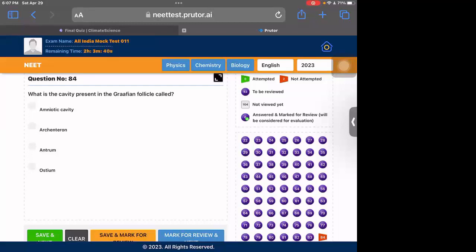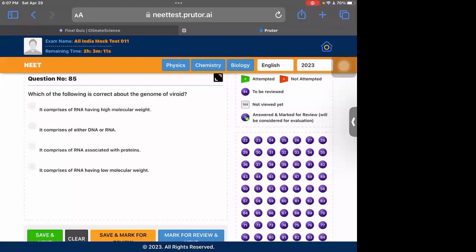This is a structure. There is no concept here. You need to know the structure of the ovary, the Graafian follicles, all the follicles, the menstruation. You need to know all the structures, all the changes in menstruation. It is given very nicely in NCERT. So at least the primary follicle, secondary follicle, the characteristics given in NCERT at least that you should know. So here the answer is antrum.